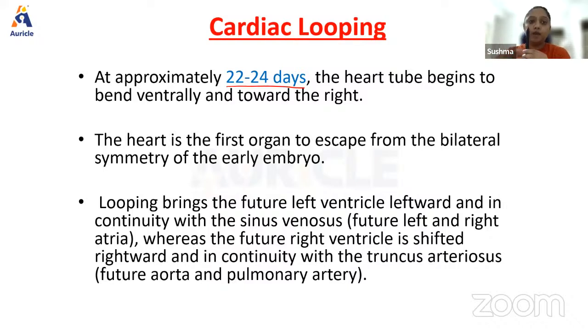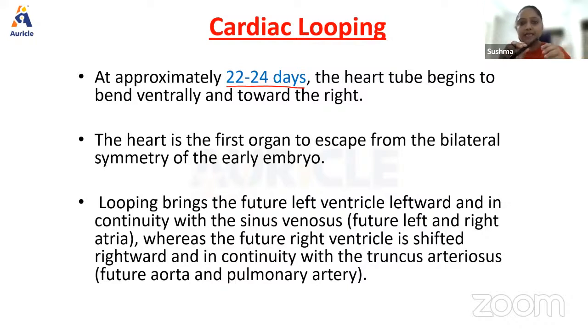It happens by looping, because the heart tube begins to bend ventrally and towards the right side. So what has happened? If this is the ventricular end, and this is my right, this is my left, correct? Tube is like this. This upper portion is the ventricular end, aorta and interventricular passage and everything. Below that, I have atrium, correct? Primitive atria, sinus venosus and everything. Now, the heart tube starts bending ventrally and towards the right.